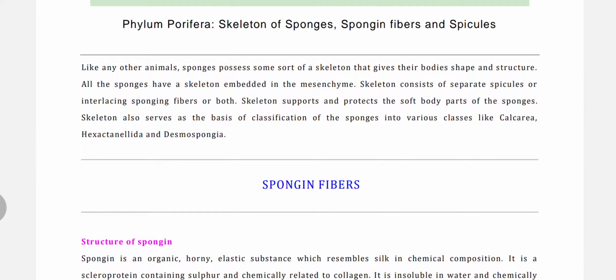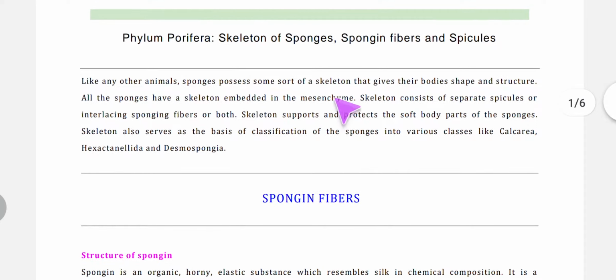Now you have studied in other animals also. They have different types of skeletons. So is with sponges. The sponges also possess some sort of skeleton, and this skeleton gives them the body shape and structure.